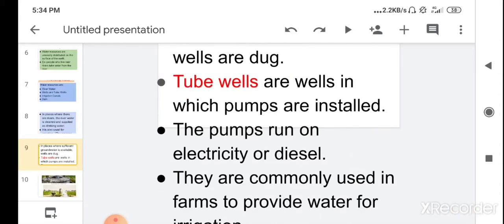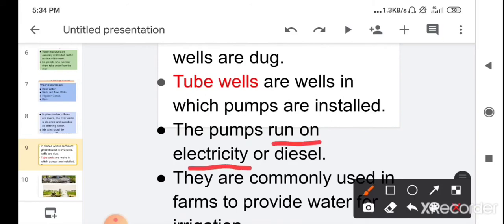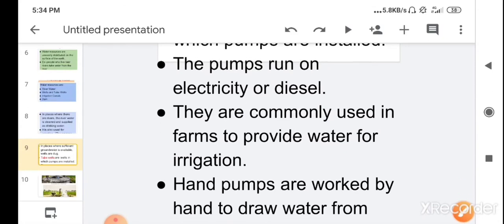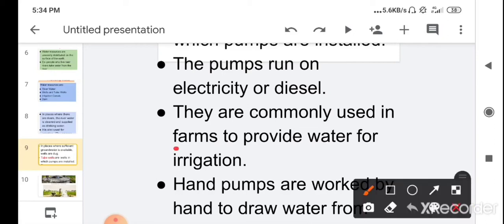The pumps run on electricity or diesel. So the pump which is used to take out the water from the well is run by the use of electricity or diesel. Children, they are commonly used in farms to provide water for irrigation. Such type of tube well is used in the field, in the farm, for providing water for the irrigation. Now you know what is irrigation: the process of watering crops.